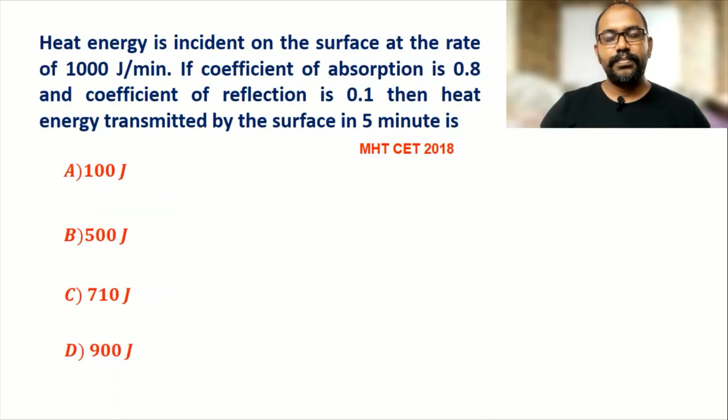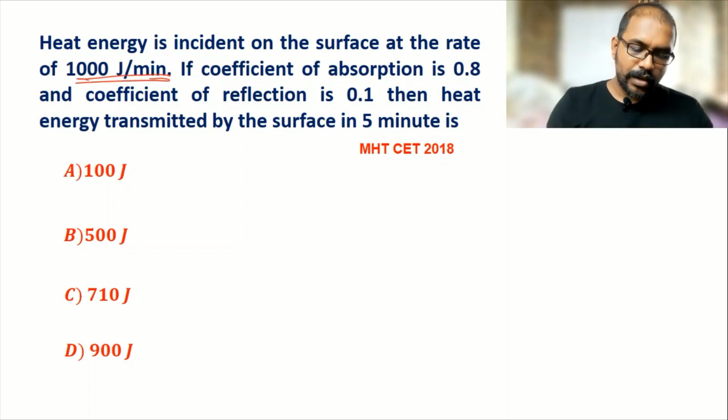Next question. Heat energy is incident on a surface at the rate of 1000 joule per minute. This is the rate of heat energy incident. If the coefficient of absorption is 0.8, and the coefficient of reflection 0.1, then heat energy transmitted we have to find out.